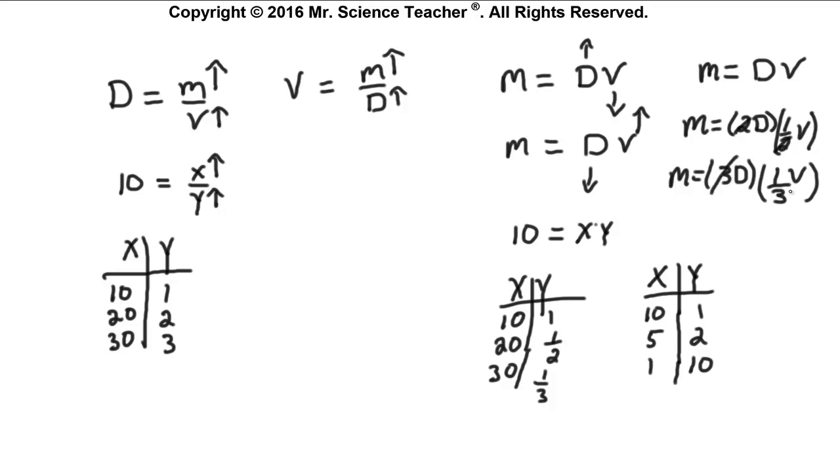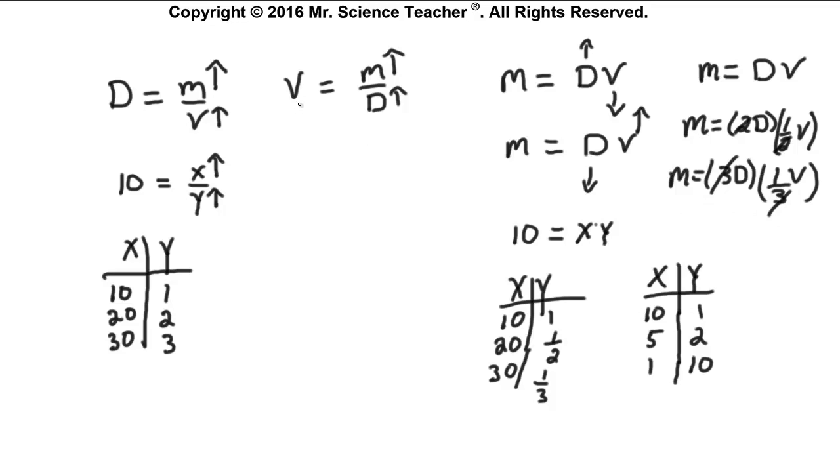So the 3 and 3 would drop out, and then we would be able to get mass is density times volume again. So you double the density, you halve the volume. Triple the density, 1/3 of the volume. If you had 5 times the density, it'd be 1/5 of the volume.